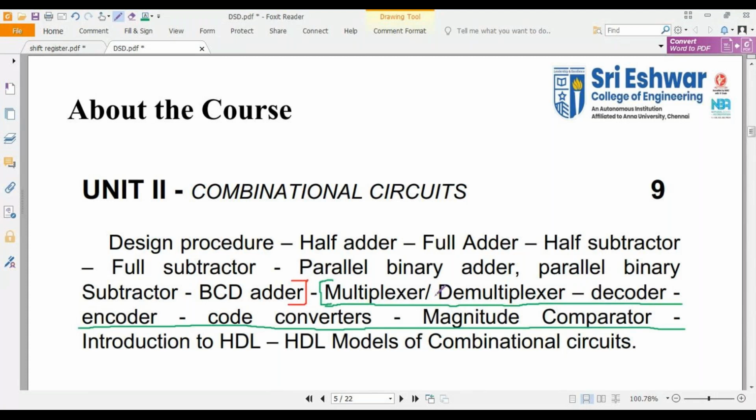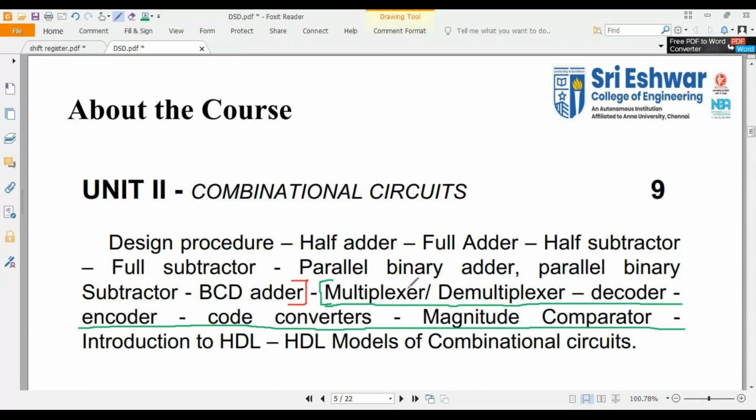Fine. So now I am going to give you some important questions which may be asked from your unit number 2. If you take multiplexer and demultiplexer, you may get problems from multiplexer. I think I solved 3 to 4 problems in your class hours, so please refer those problems. It may be asked in 2 marks or it may be asked in 8 marks.